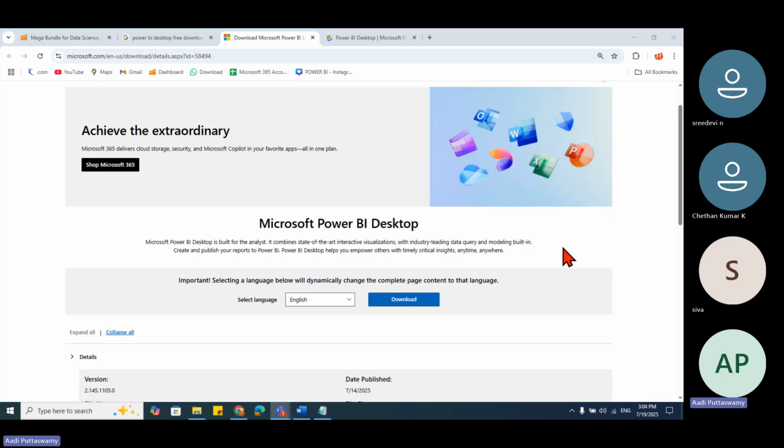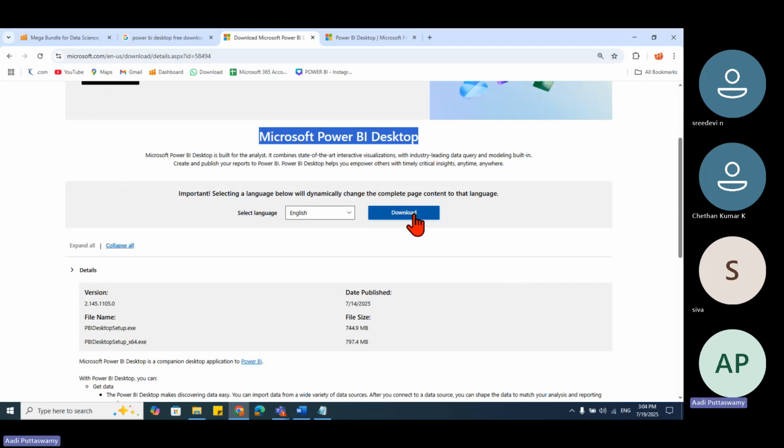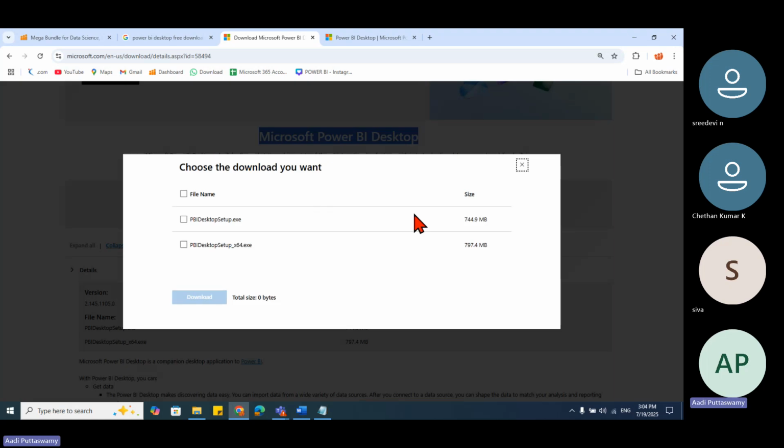Here we have Microsoft Power BI Desktop. We can see there is one button called Download. I'll click on that and it will download. Yes, that's all. But when I click on this download, it will not download directly. It asks again which version to install.